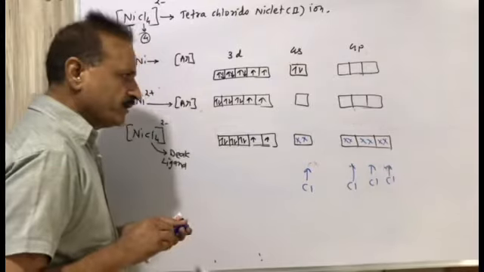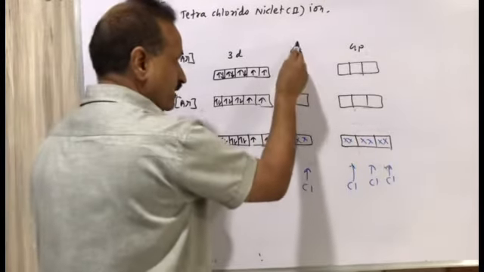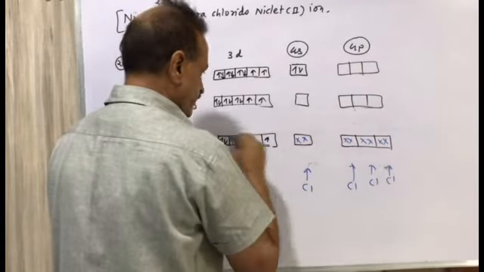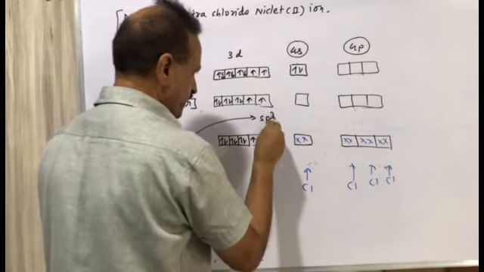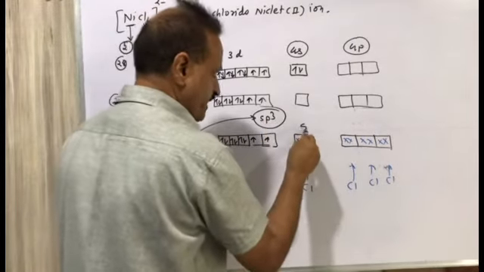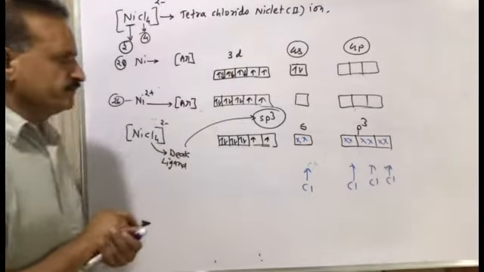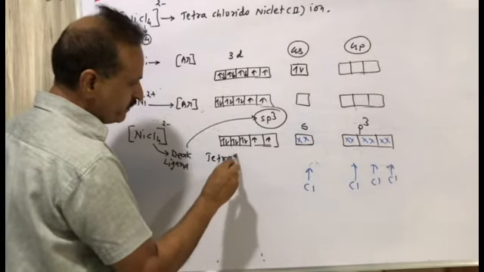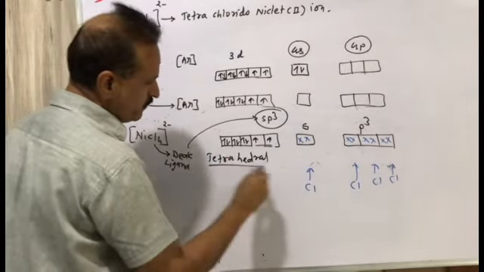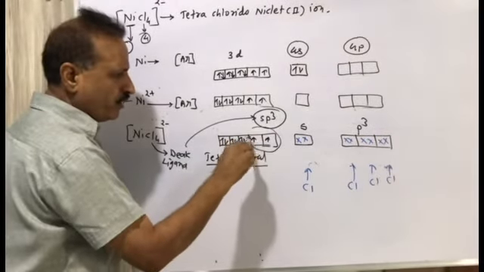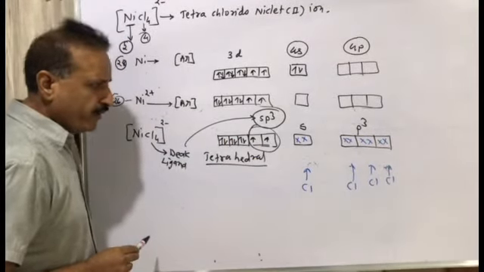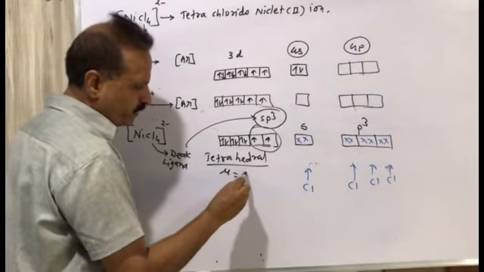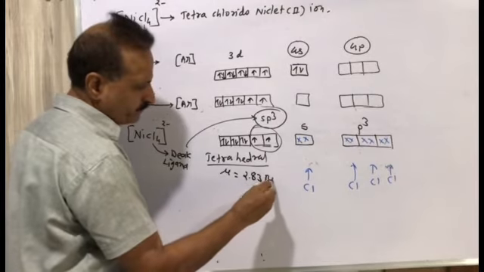Then what will happen? Then the hybridization is what? It uses 4s and 4p, so it is sp3. If it is sp3, then the shape will be tetrahedral. And here there are 2 unpaired electrons, so mu will be 2.83 BM.